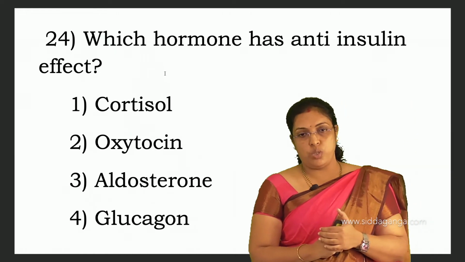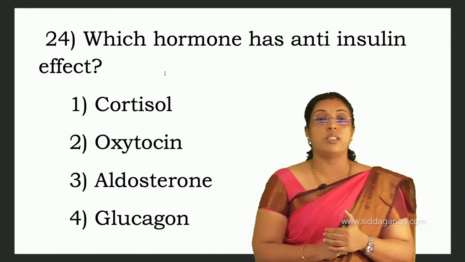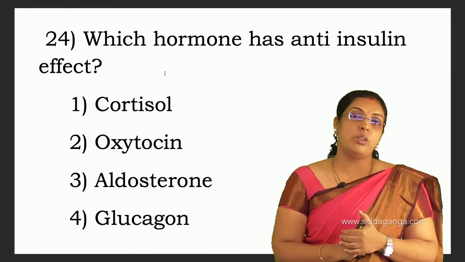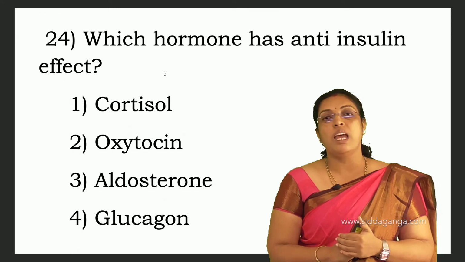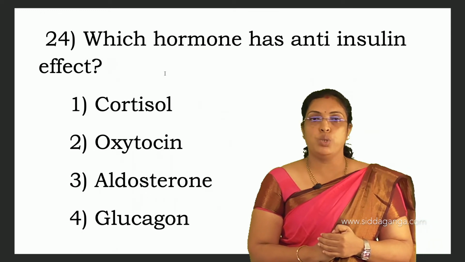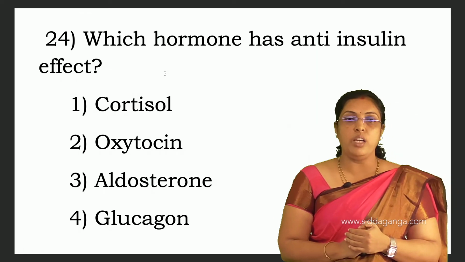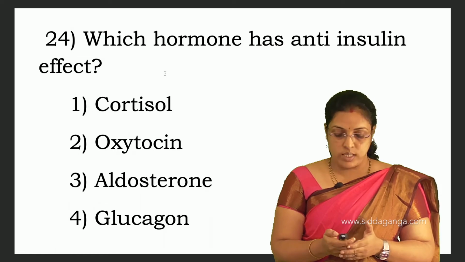Cortisol, oxytocin, aldosterone, glucagon. So it is glucagon which produces the anti-insulin effect. Glucagon converts glycogen into glucose and increases blood sugar level. So the hormone having anti-insulin effect is glucagon. For 24th, 4th is the answer.